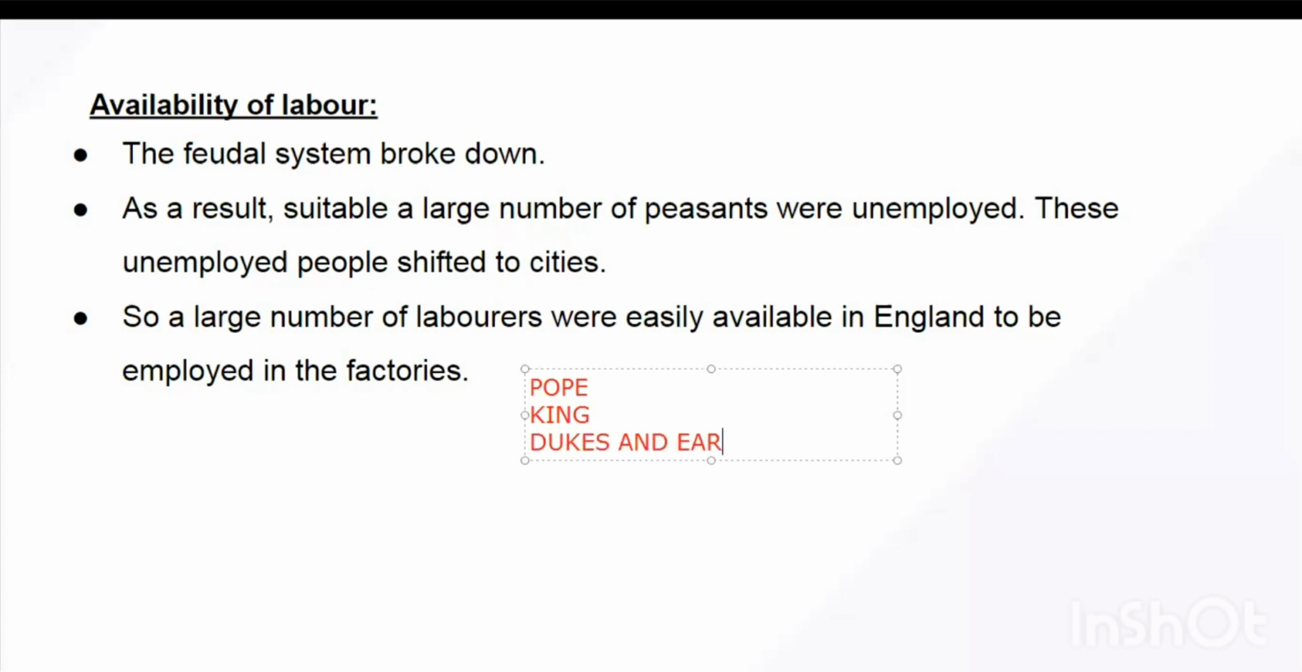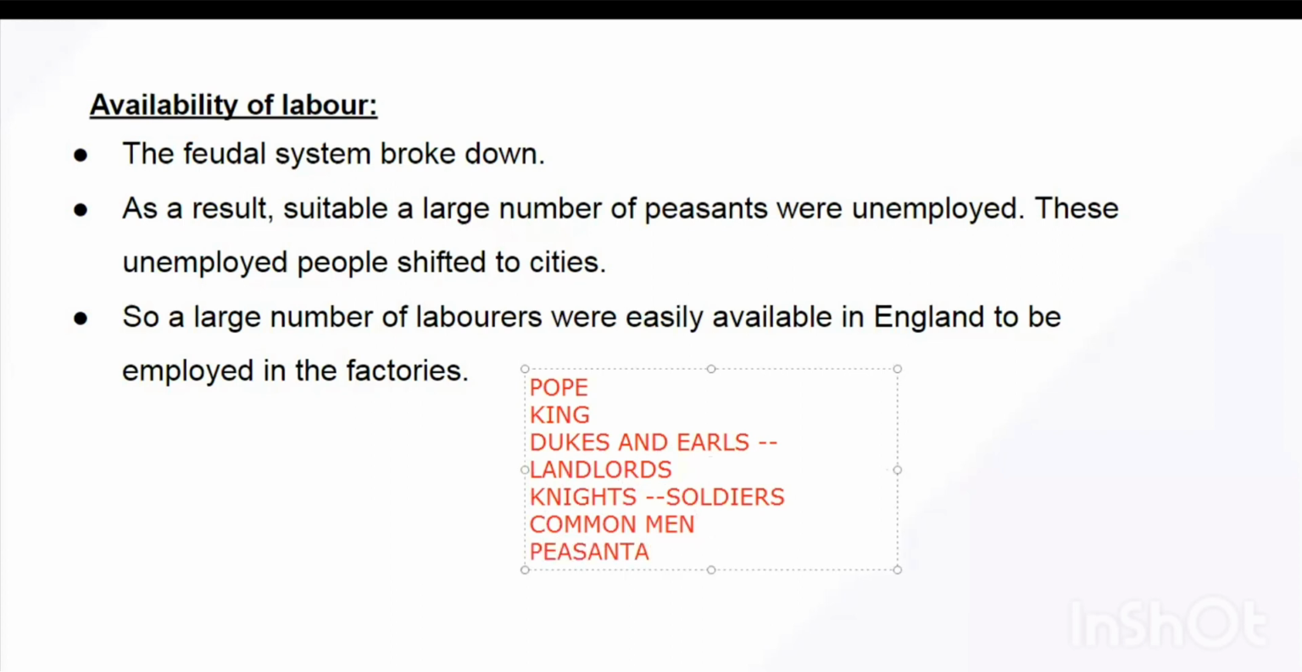Now, dukes and earls are landlords. Okay, these are the landlords. Then we had knights. Knights were the soldiers. And then we had common men, dominated by peasants. Okay, so this was the structure of English society, and the work of the peasants was to cultivate the land of the landlords. So this was a feudal structure that was in existence in Europe in the medieval period.